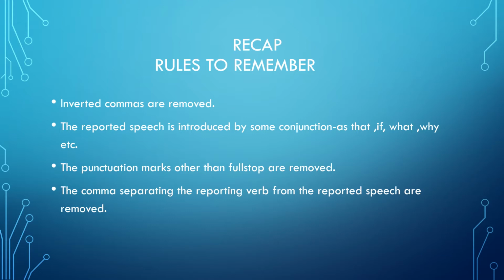The most important rule is that we have to remove the inverted commas or the quotation marks or speech marks. Do you remember? Inverted commas, speech marks, or quotation marks.